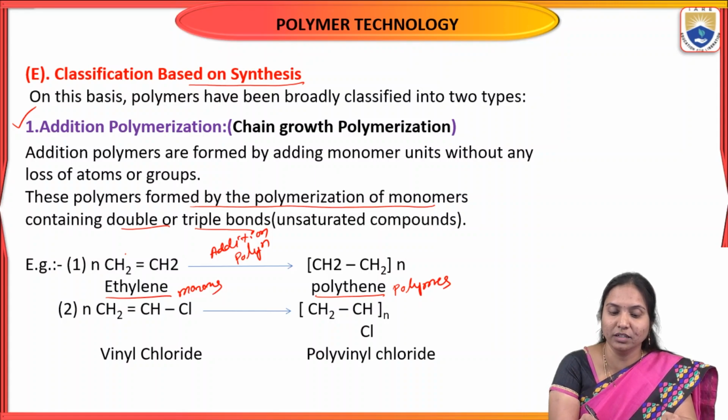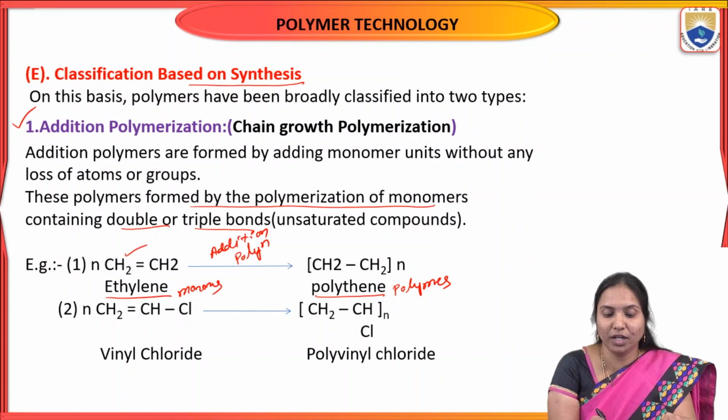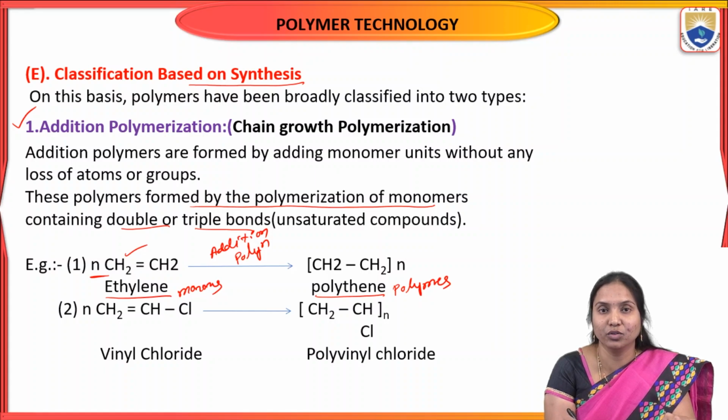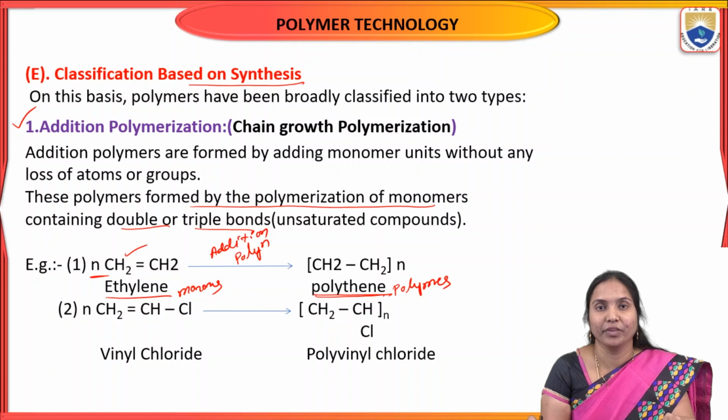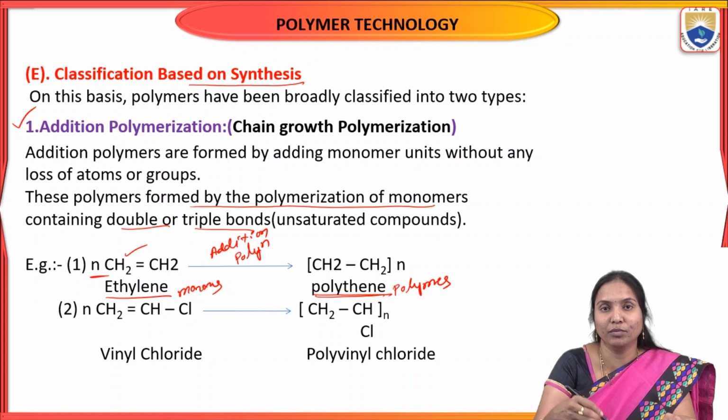For example, here is the ethylene monomer. A number of ethylene monomers undergo addition polymerization, and when the ethylene monomer is repeated several times, it forms polyethylene.